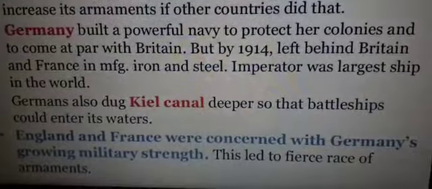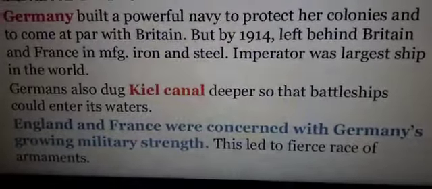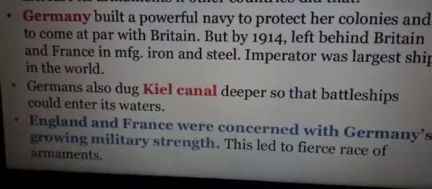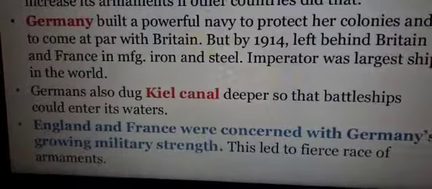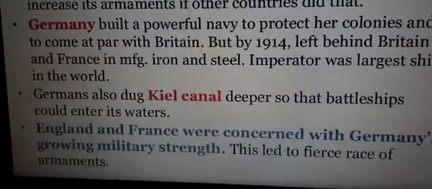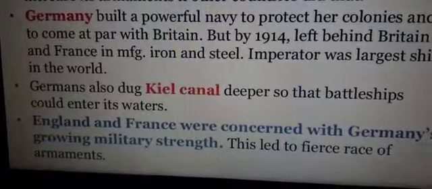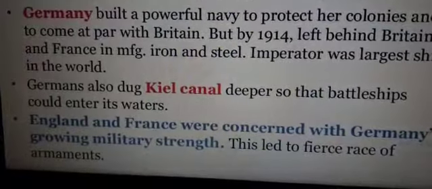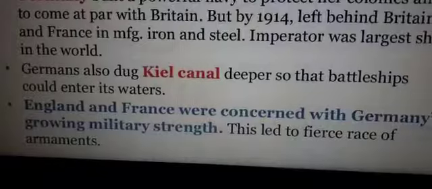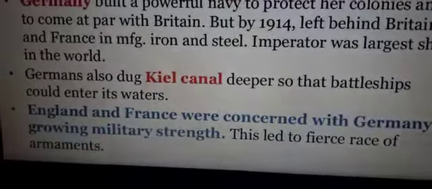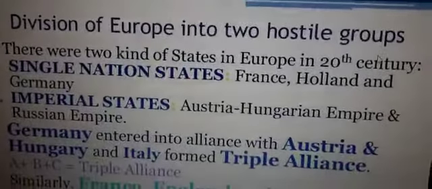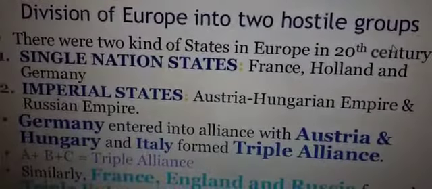England and France were concerned with Germany's growing military power, because when other countries came to know about Germany's military power, they were very concerned. They were also worried about what would happen if Germany attacked them. This led to the fierce race of armament. Now other countries also started collecting and piling up arms. So this was, children, regarding the war. Europe was divided into two hostile groups.